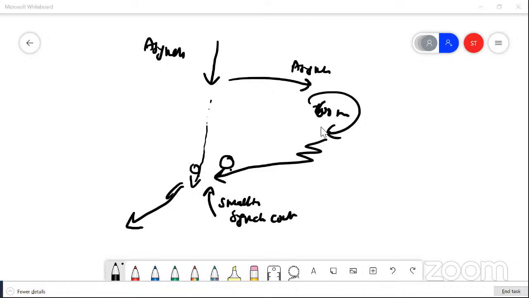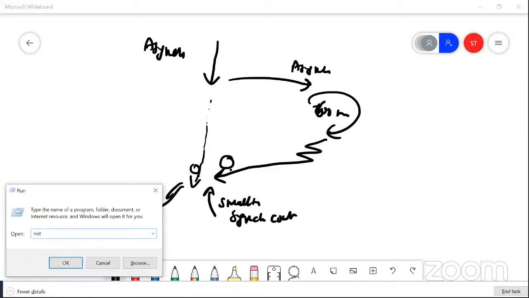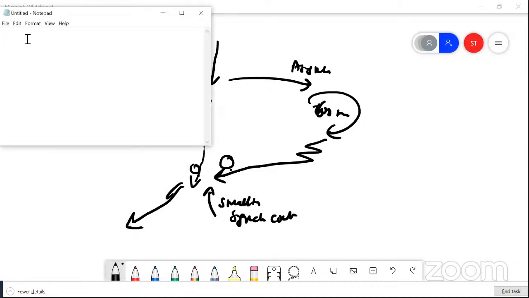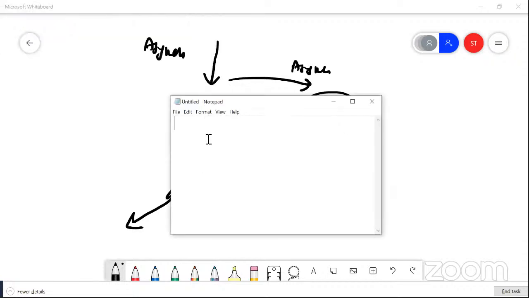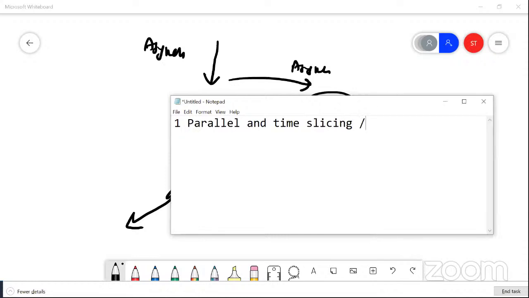So guys, let's summarize what we have learned. And if any questions, guys, please put them down. From this lesson, what we can summarize is the following. First, parallel running and time slicing are two different things. Time slicing is not really parallel. In this, only one core is used. Time slicing, you can say, or context switching.